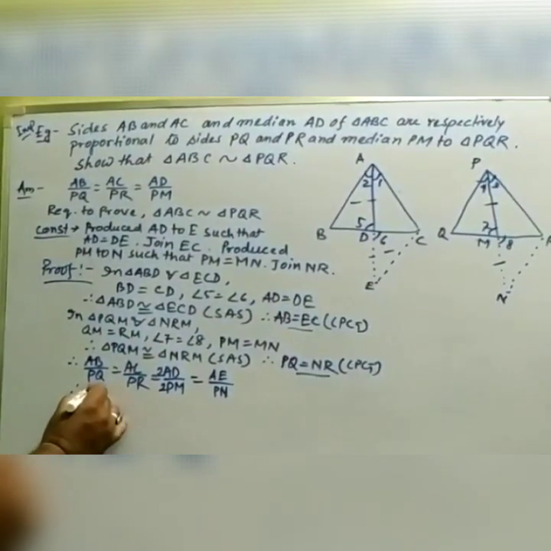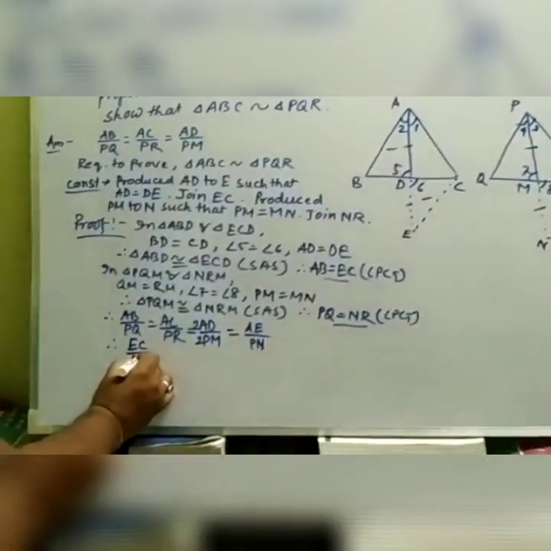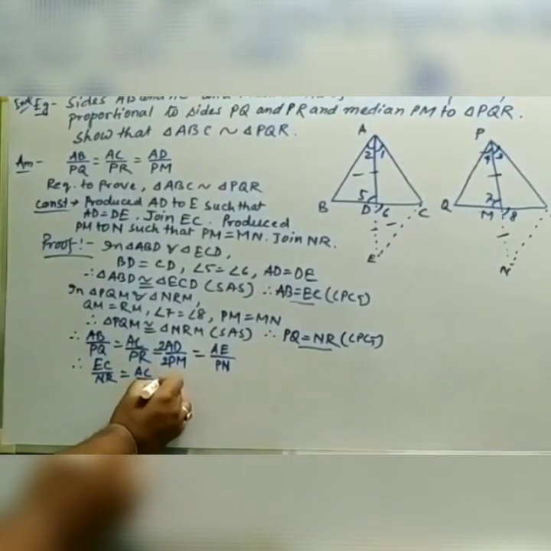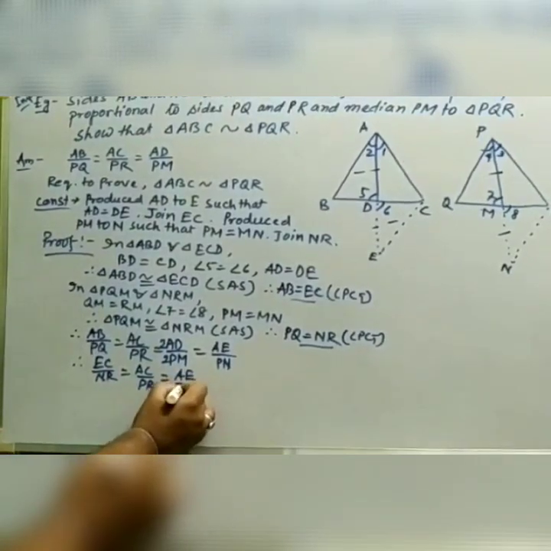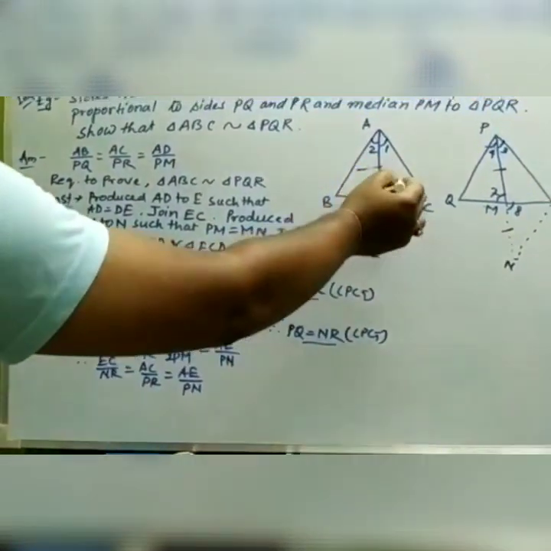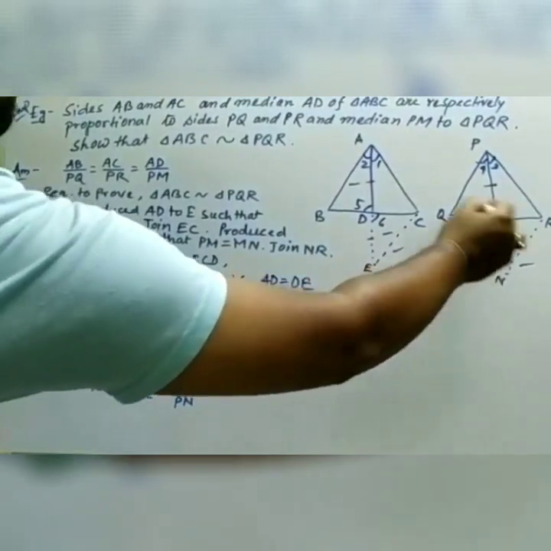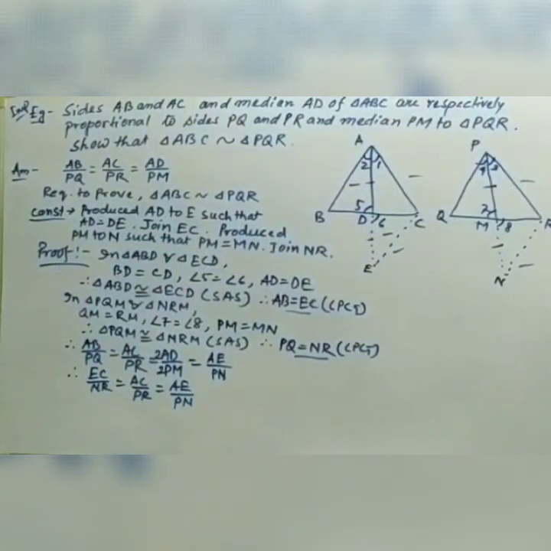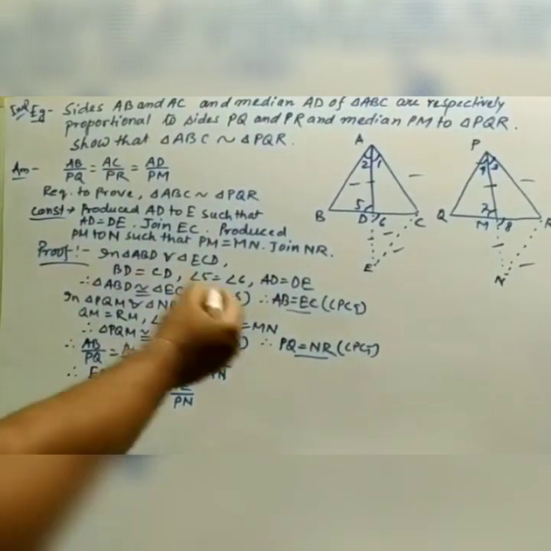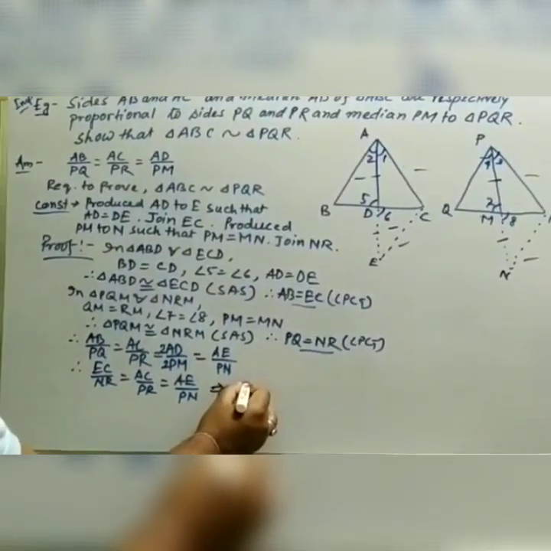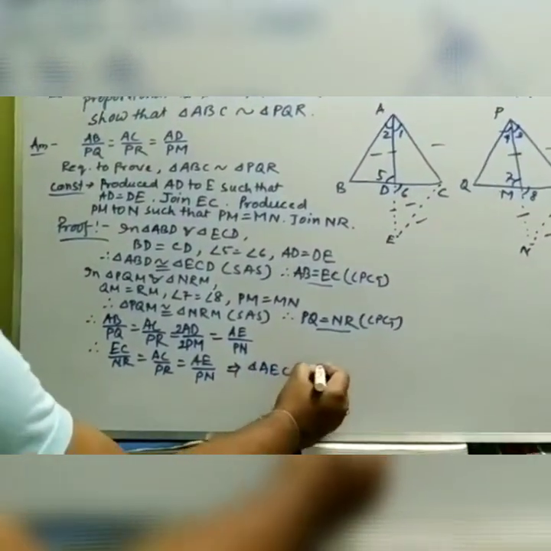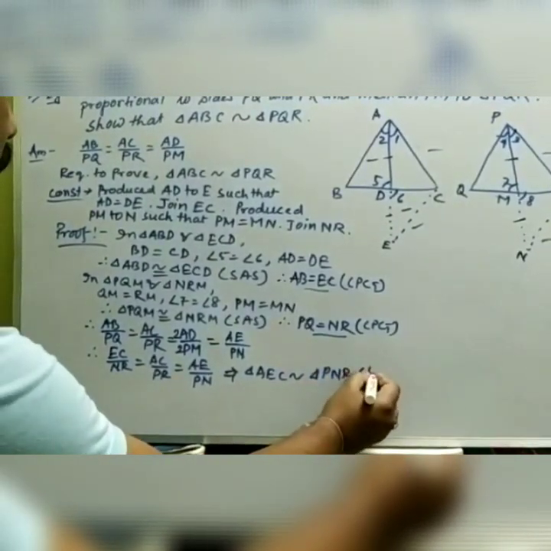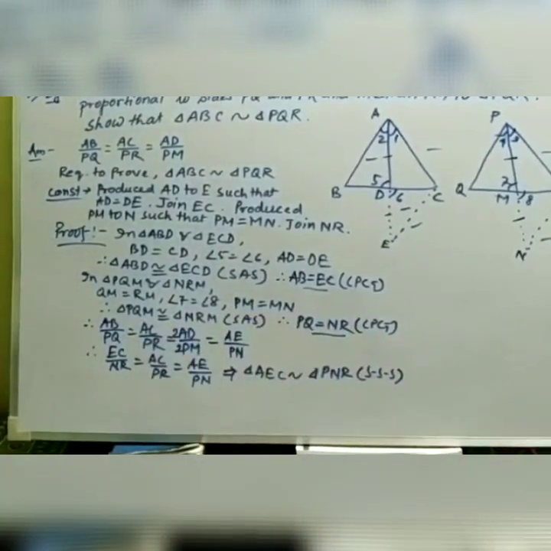So EC by NR equals AC by PR equals AE by PN. The three corresponding sides are in the same ratio. Therefore triangle AEC is similar to triangle PNR. This is also the SSS similarity criteria.